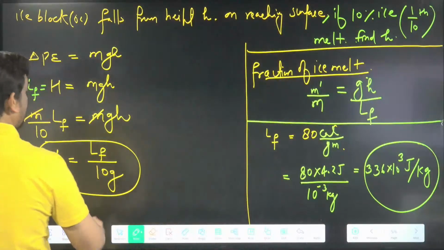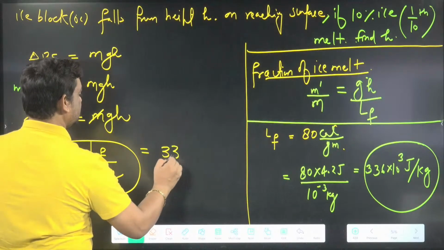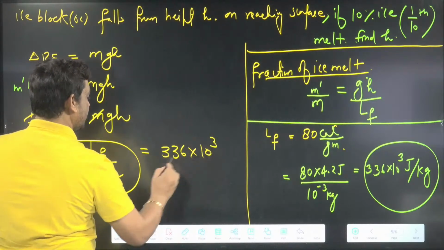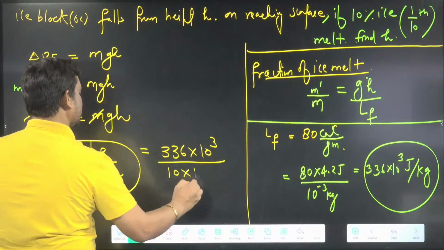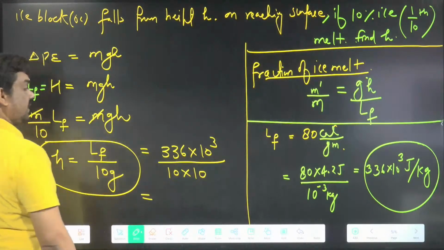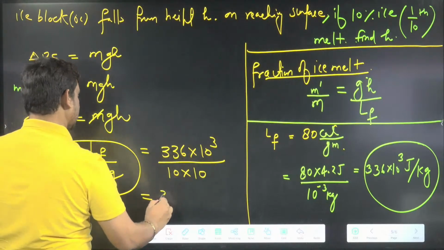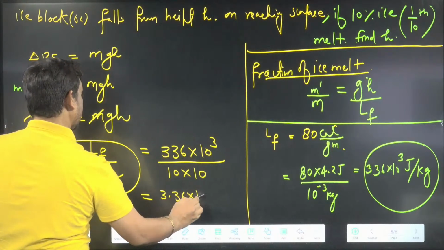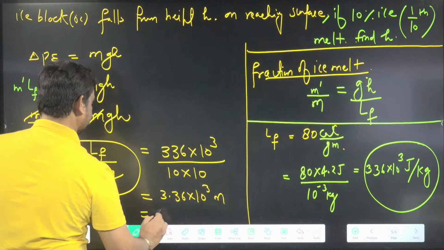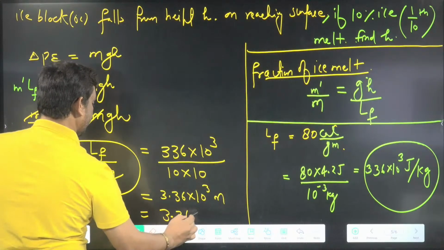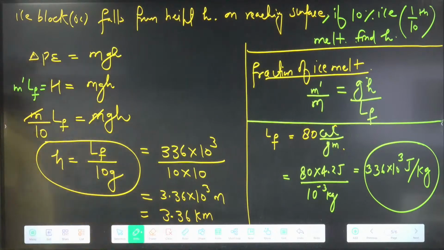So LF becomes 336 into 10 power 3, divided by 10, where g is 10. In the KE questions you have to follow the SI system. So this becomes 3.36 into 10 power 3 meter, or I can write kilometer. This is the height from which it is falling.